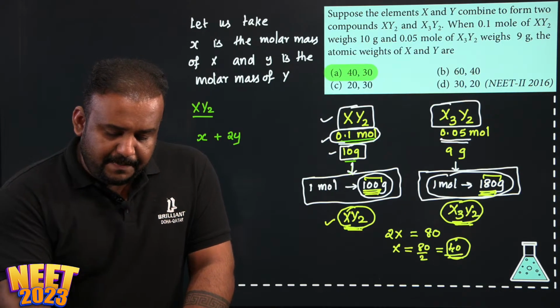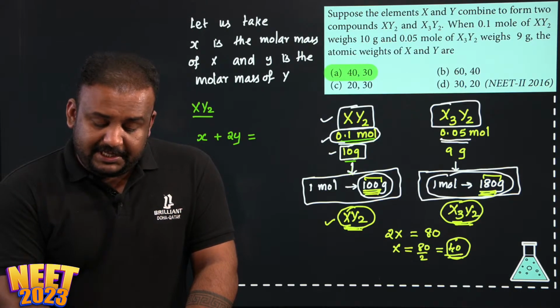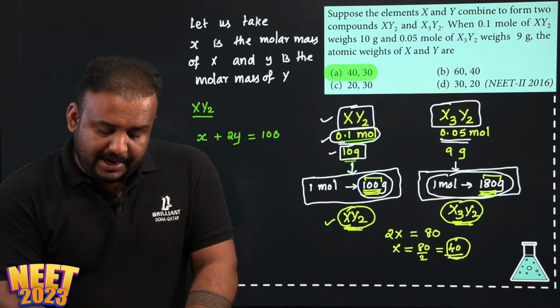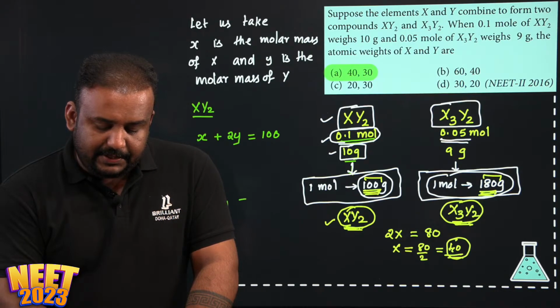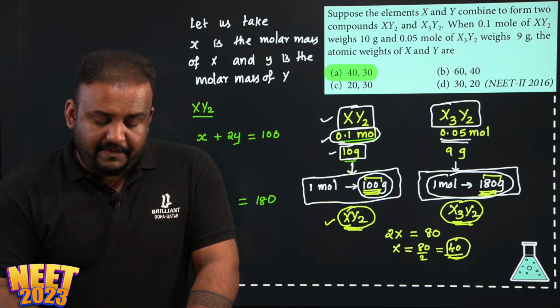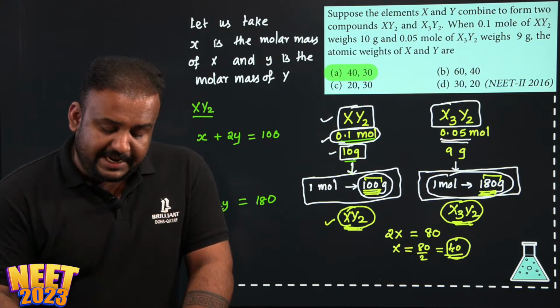Is that clear to everyone? And we can write the same thing here also. x plus 2y is going to be 100. And for the second compound x3y2, we can write 3x plus 2y is going to be 180. Even when you write like this and solve this equation, you will get the values. I'll show you that as well.